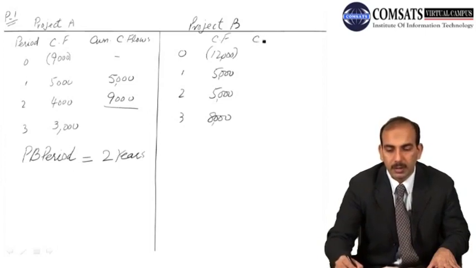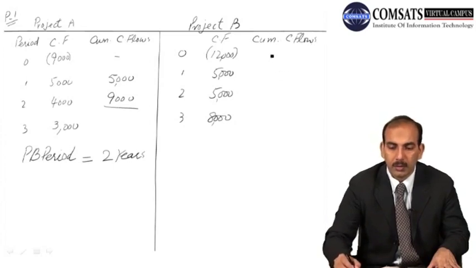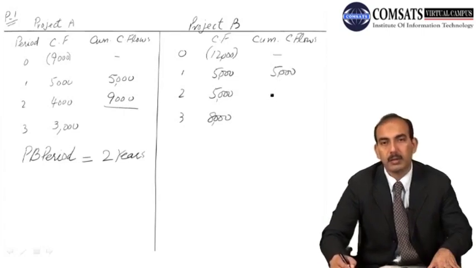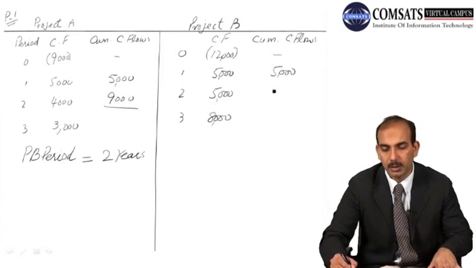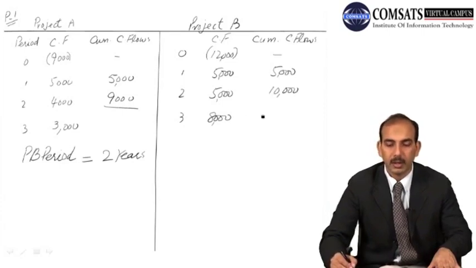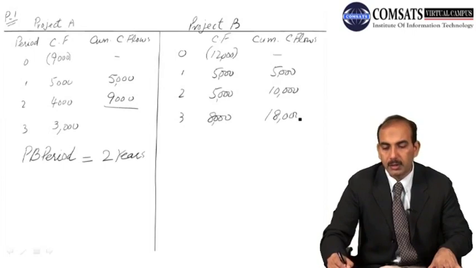So what are the cumulative cash flows? We have 5,000 at the end of the first year, then another 5,000, and cumulative cash flows for 2 years would be 10,000. Now you can see that the third year's cumulative cash flow will be 18,000.